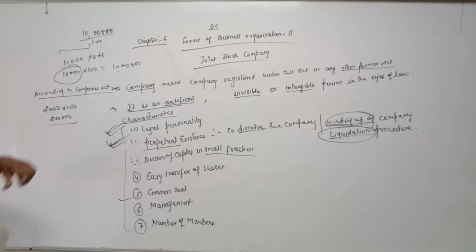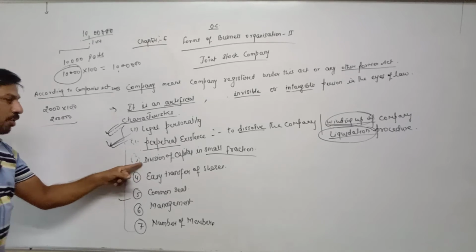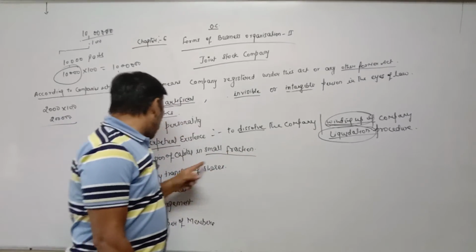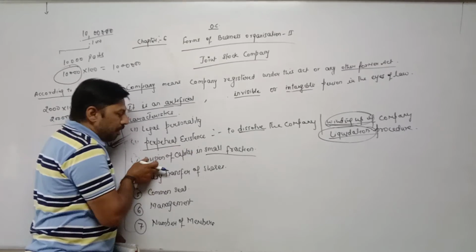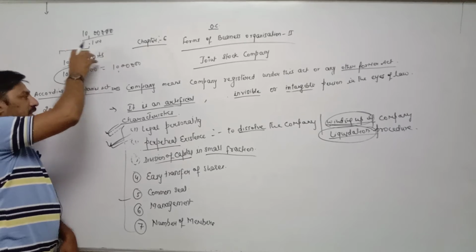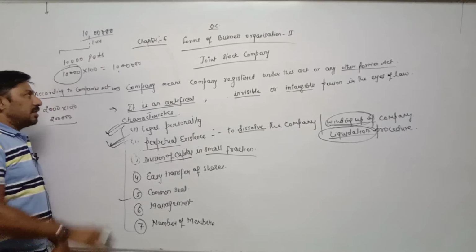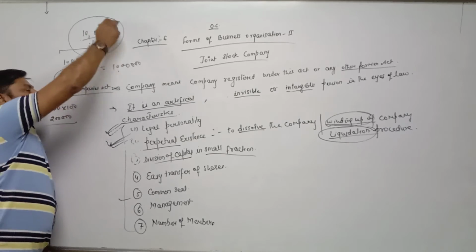In this way, the company is arranging a large amount in small fractions from different investors. That is called a share. We will discuss it later, but right now, the large capital is divided into smaller parts, and each smaller part is called a share. Through smaller parts, they are arranging this huge amount of 10 lakh rupees.